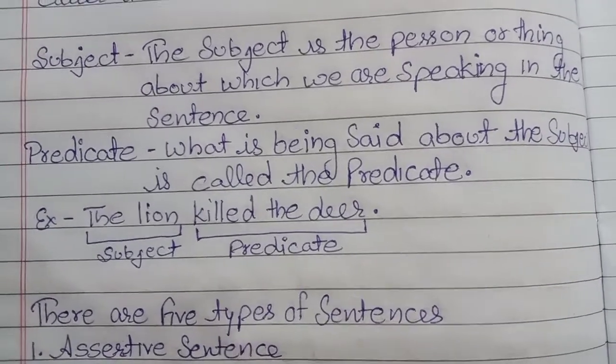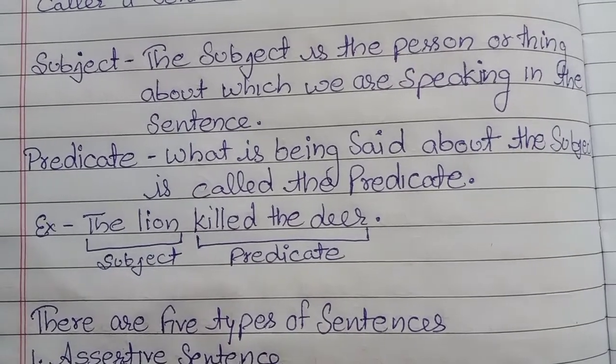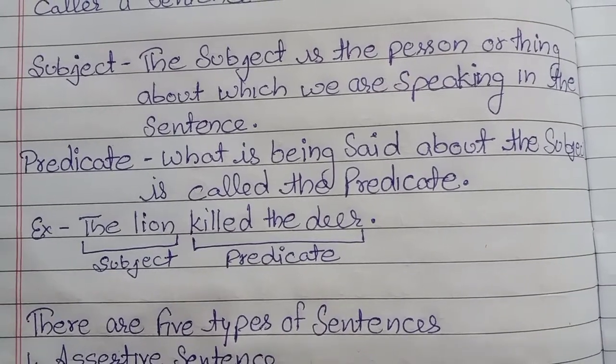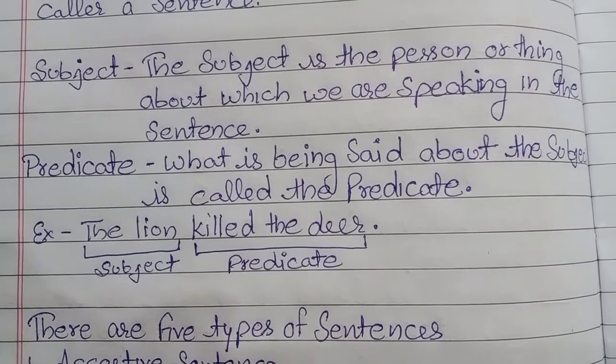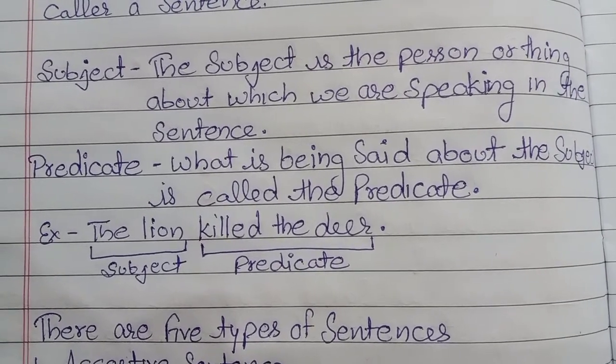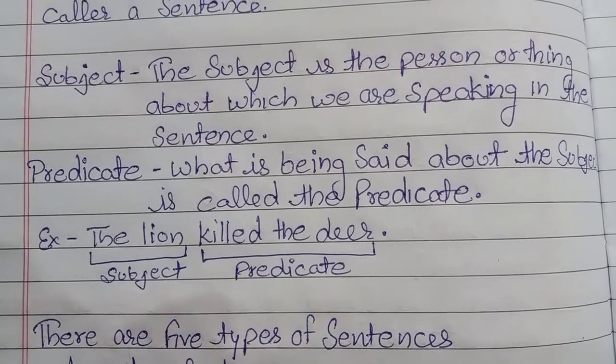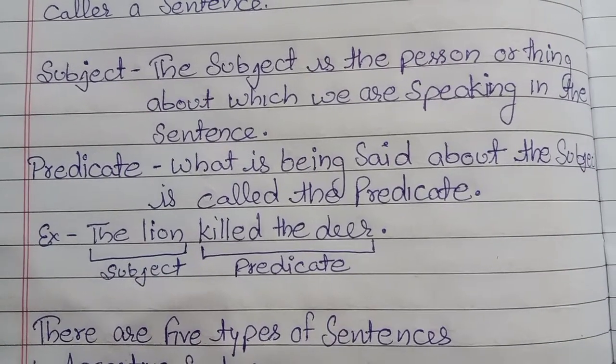Then moving forward, the next one is predicate. What is predicate? All of you have to watch this video carefully, because after watching this video I am giving you some sentences in which you have to find out the subject and the predicate. That one is your homework.